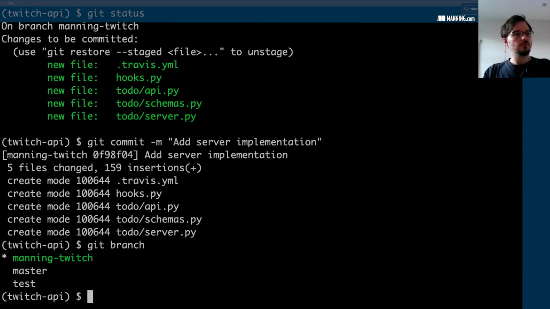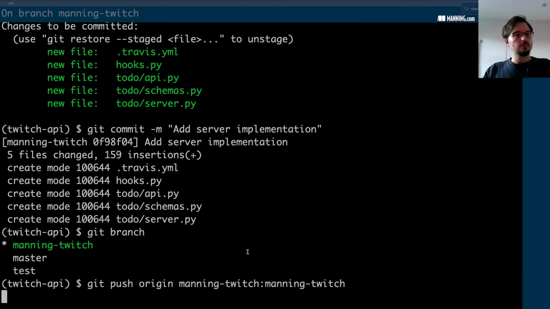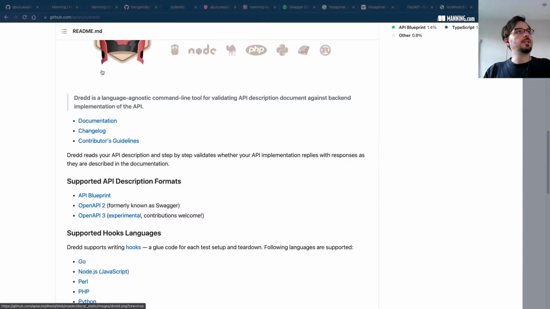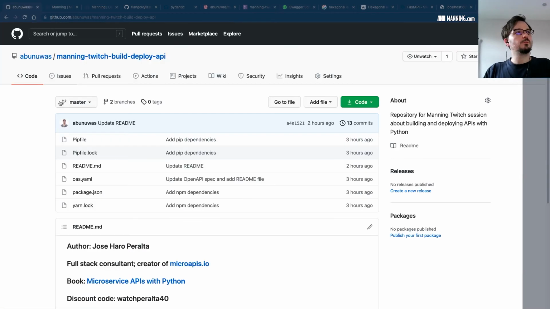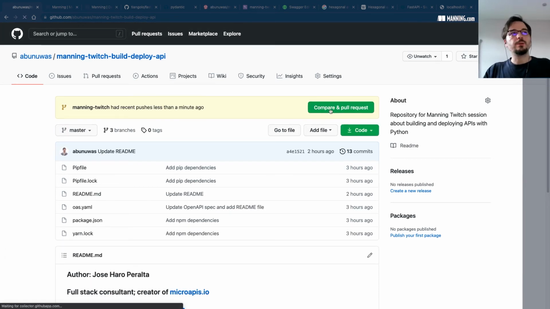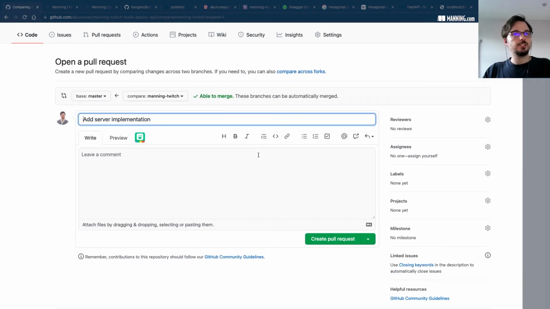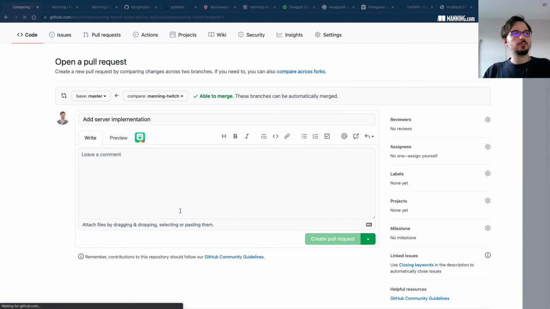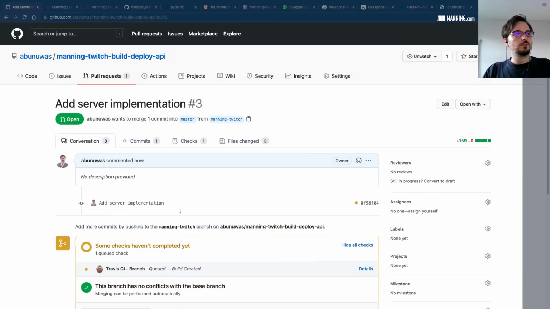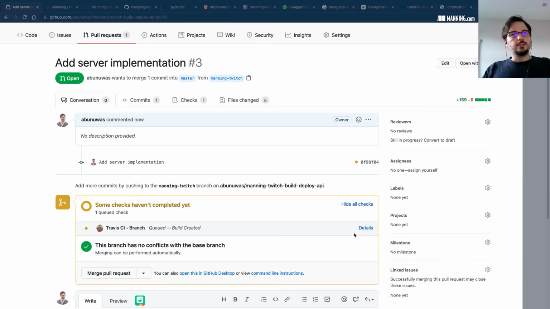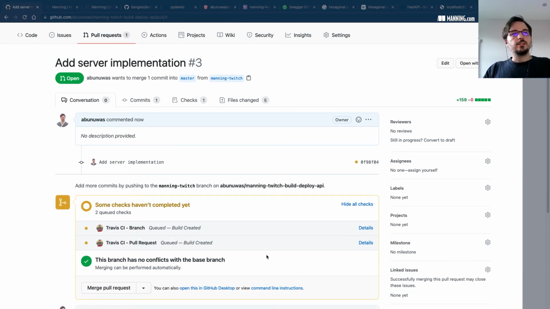Now we're in this branch. So git push origin, like that. Okay, so that is uploading the branch into GitHub. So if we refresh this, we can now create a pull request to merge this into master. So let's go ahead and create it. Okay, and in the meantime, Travis is running the test. So let's go ahead and check out Travis, which I have here.